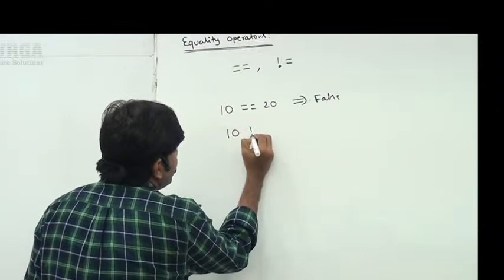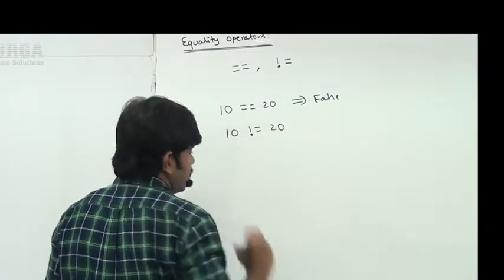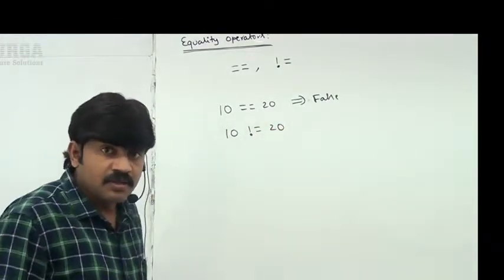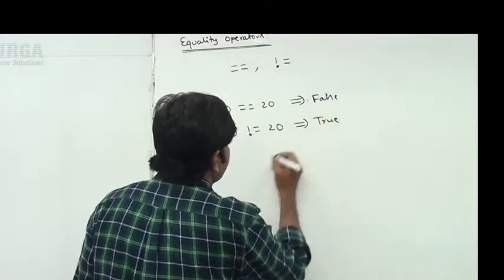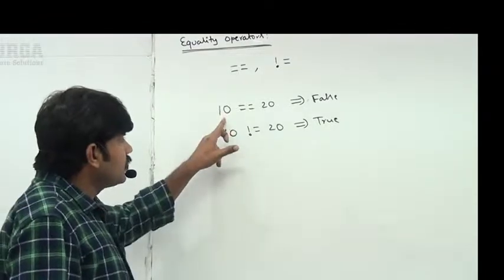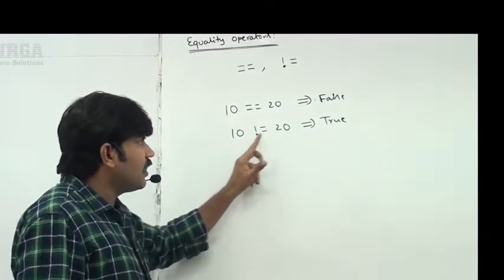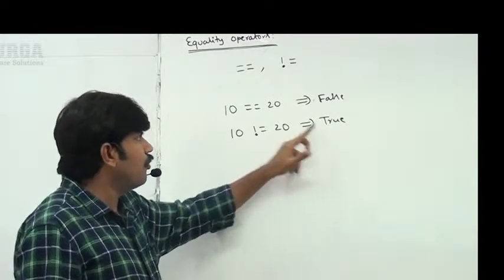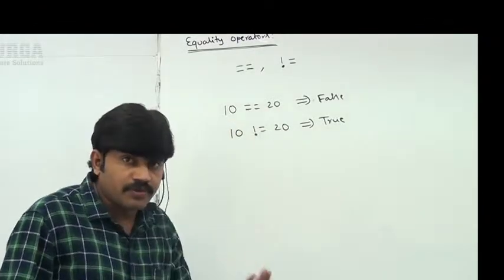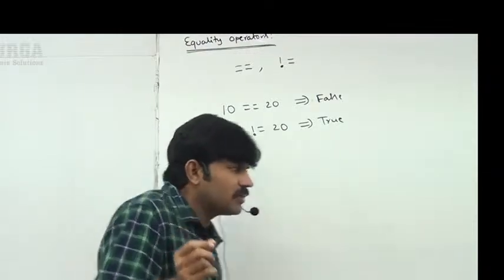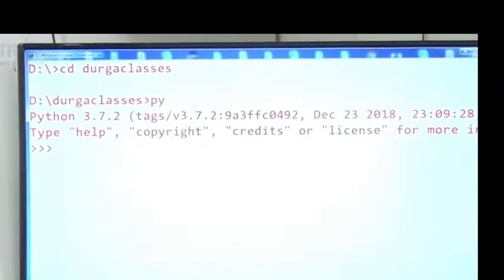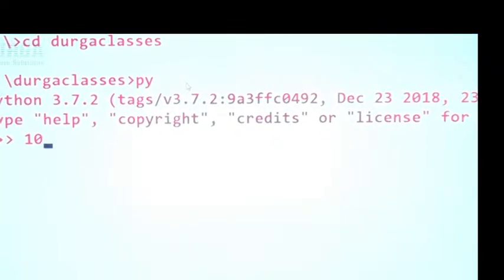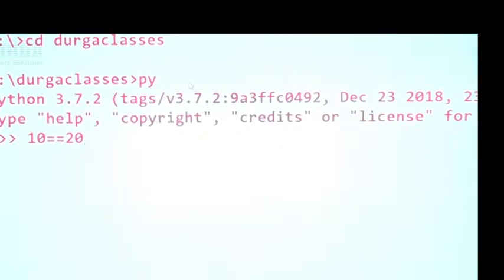Here if I take 10 not equal to 20, 10 and 20 are not equal. That's why true is the answer we get. So observe, these are not equal, that's why true. These are equal, that's why false. Just have a look once, sir. Just open the Python console. 10 double equal to 20 or not? What answer are we going to get? False is the answer, sir. Perfect.